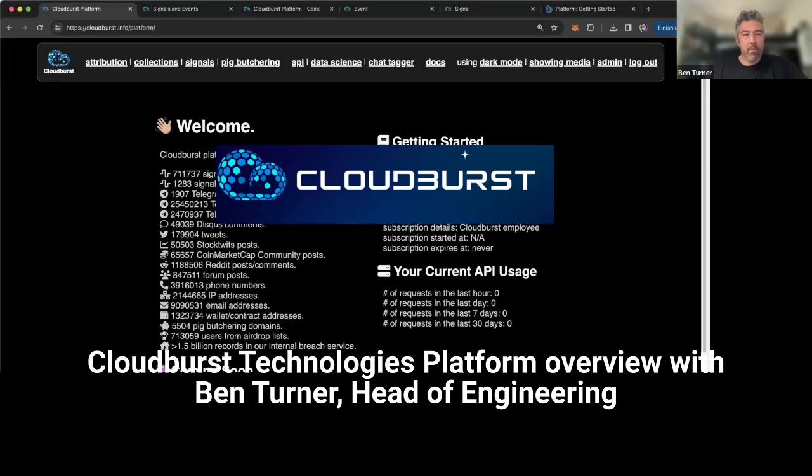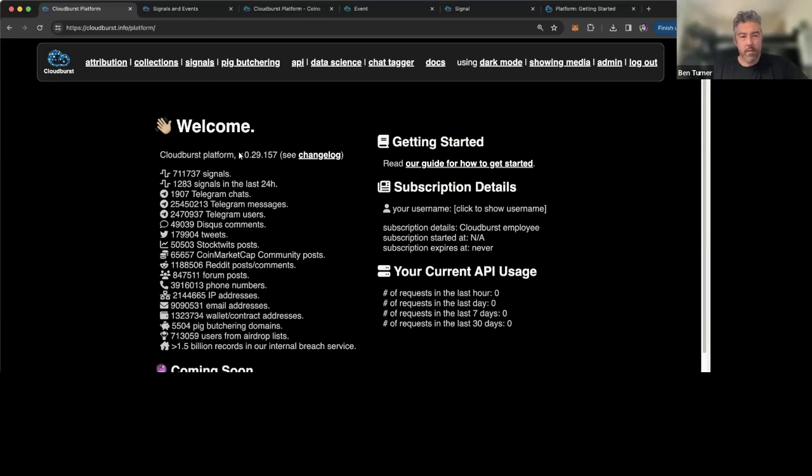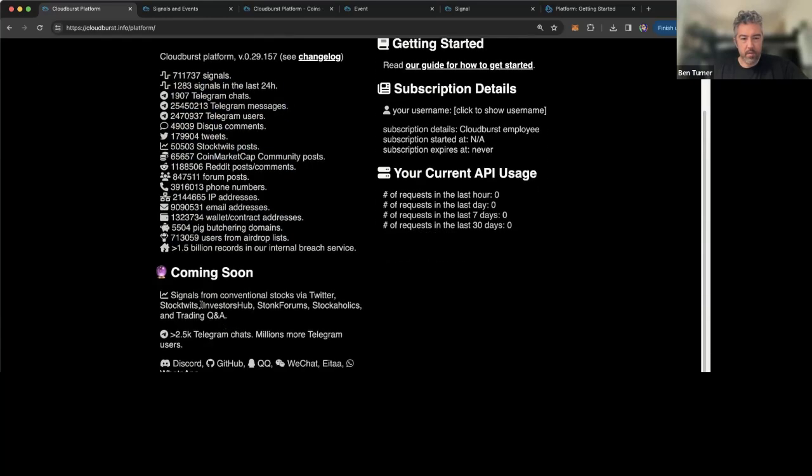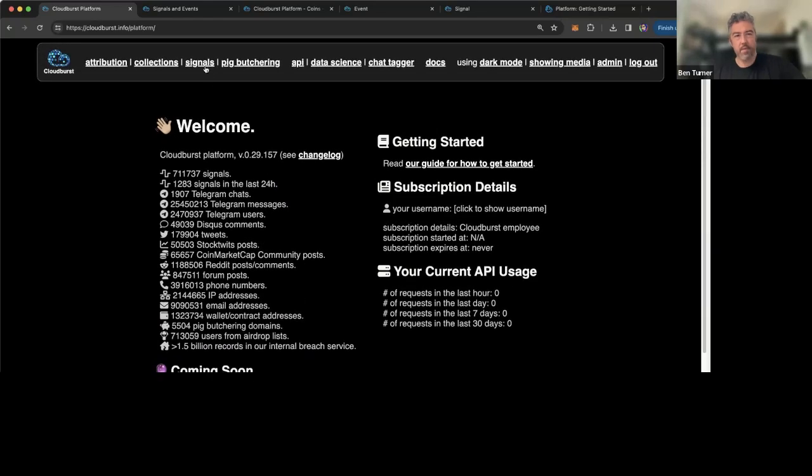We are in the Cloudburst platform. Once you've logged in, you'll see this welcome screen. We have our data points here and the sources that we're collecting from up here, as well as an overview of what sources will be coming next. But for the purposes of alpha signal, we'll go to the signals section.